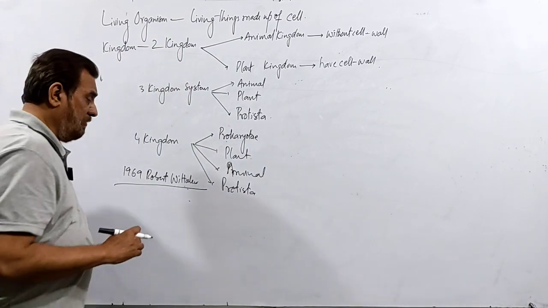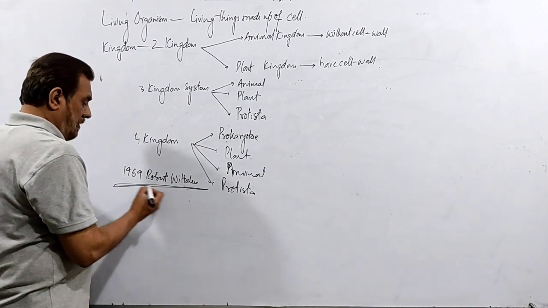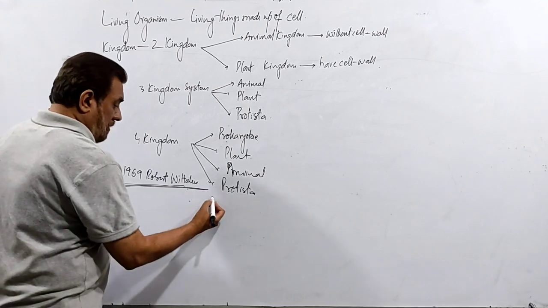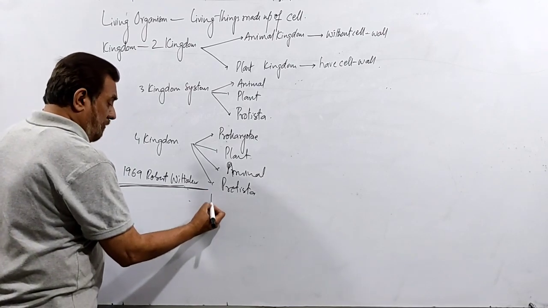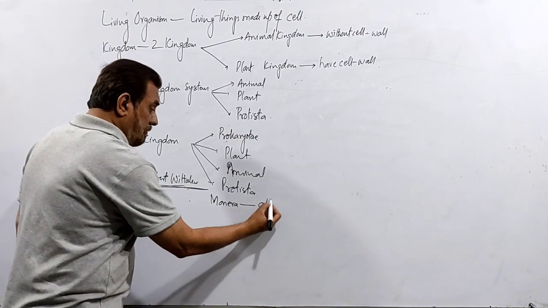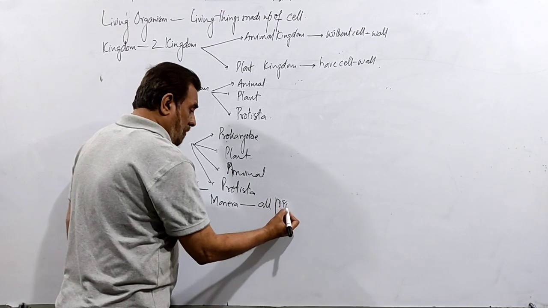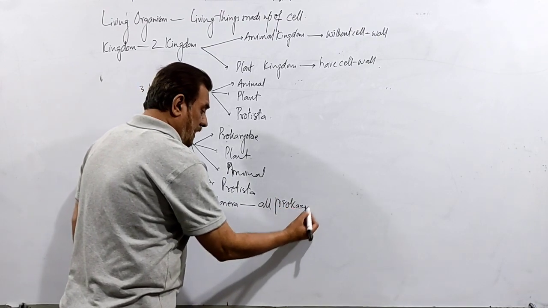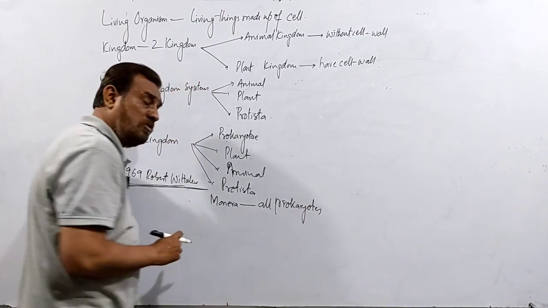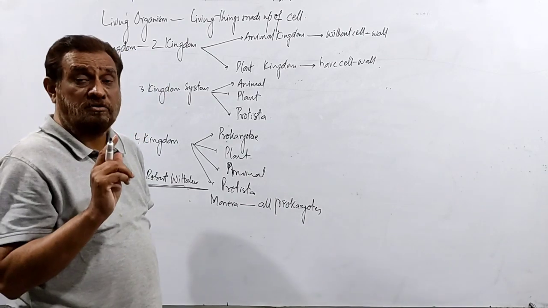In the five kingdom system, he made five kingdoms. First of all, Monera, which contains all prokaryotes. He classified living organisms on the basis of the nutrition.